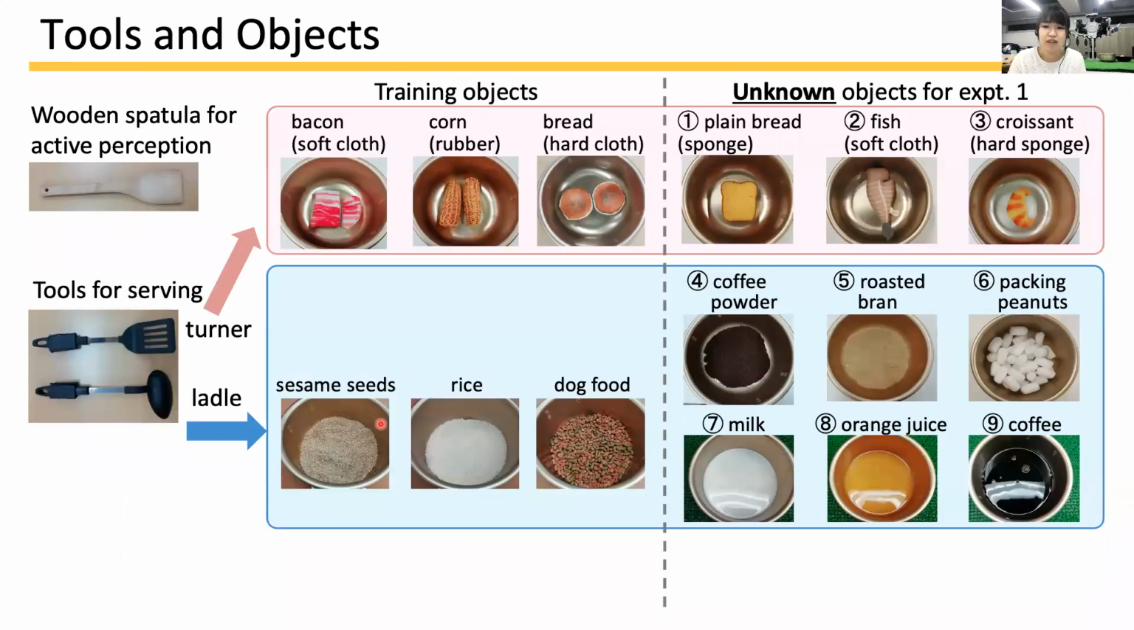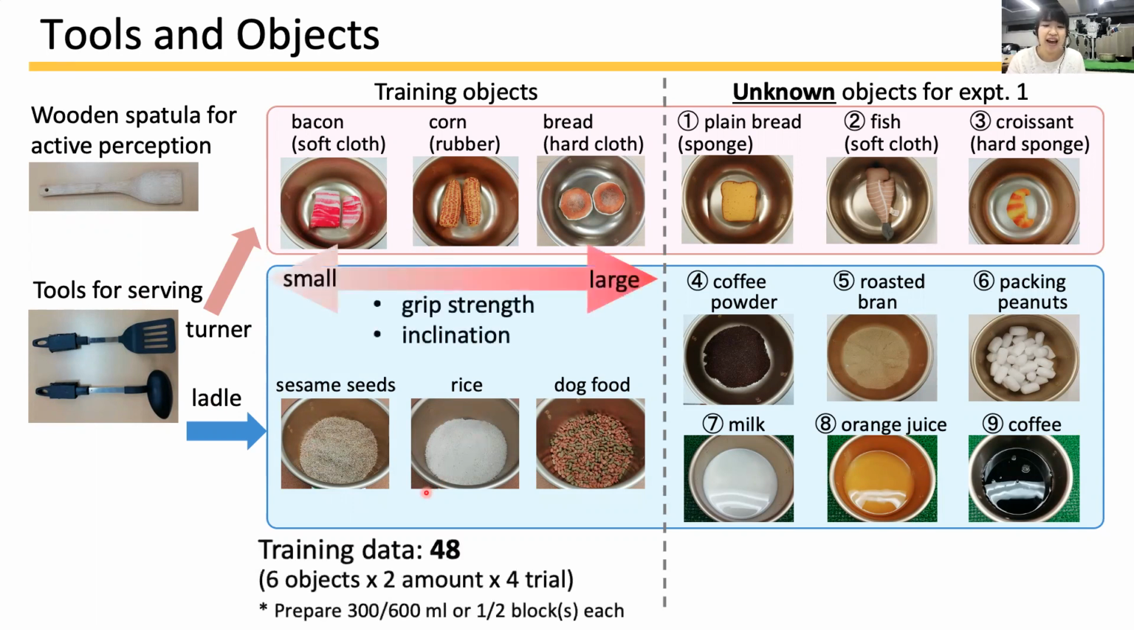These are the tools and objects. We prepare the spatula for active perception and the turner and the ladle as selectable tools. We prepared 6 training ingredients with different shape, color, size, weight, and friction. And we collected 48 training data, changing grip strength and inclination to scoop.